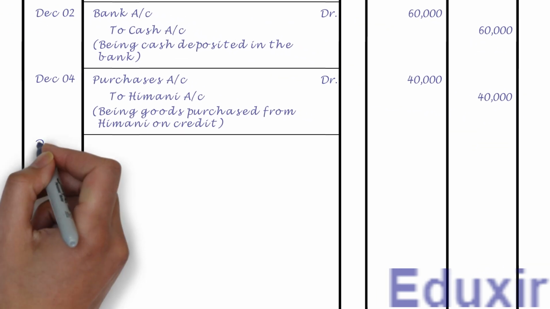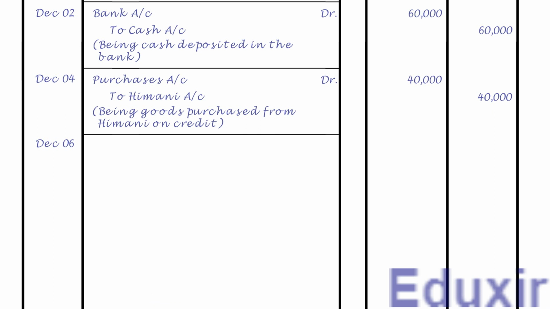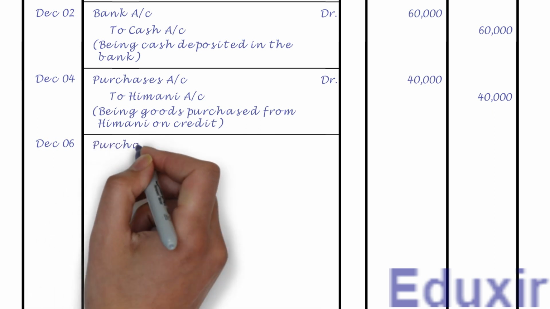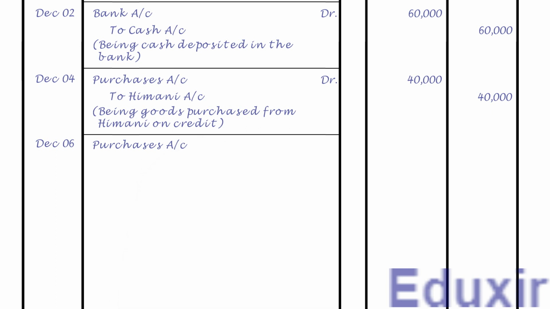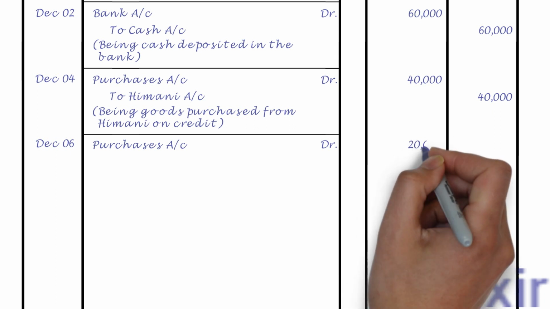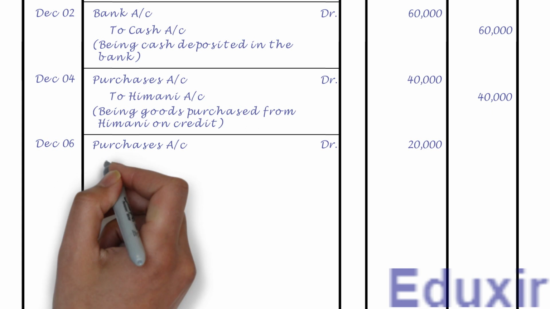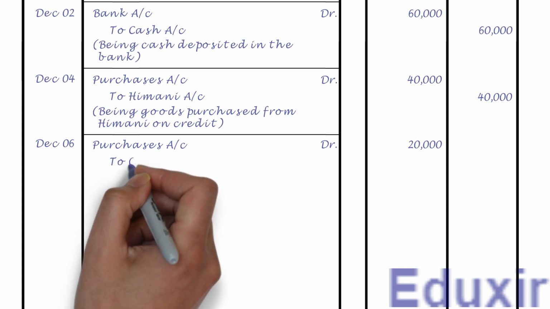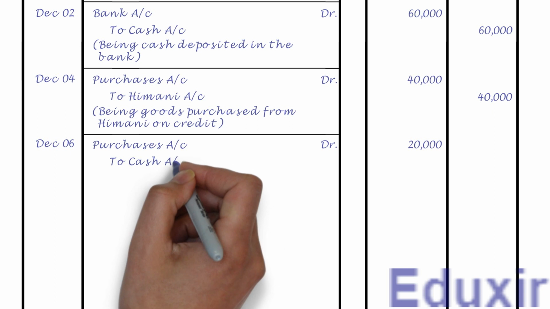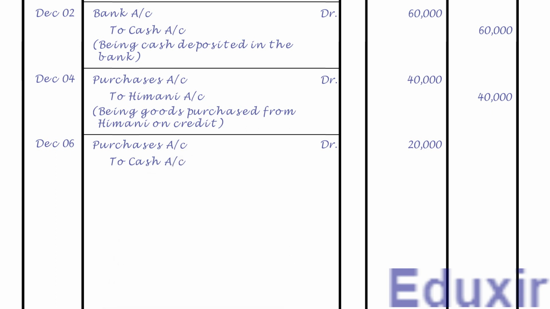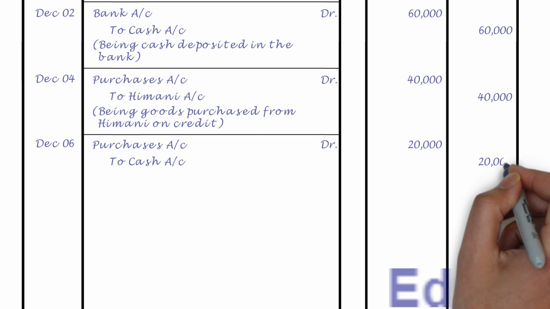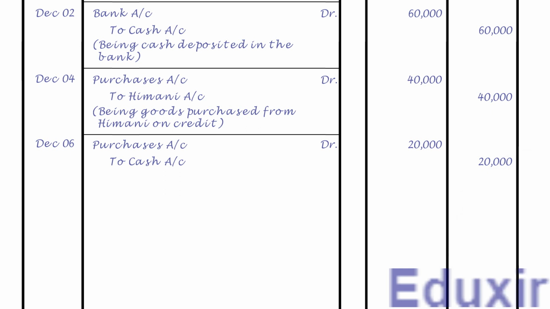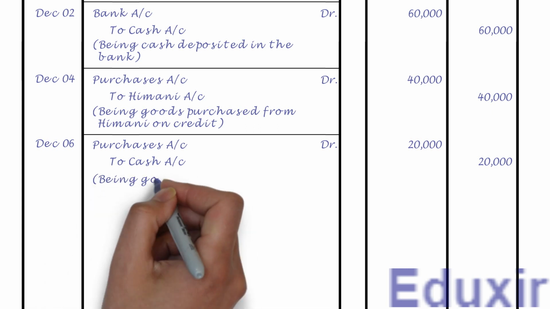Let us first record the date. Let us now record the purchases account as the debit entry. Let us also write the text DR to indicate that this is a debit entry. Let us also write the debit amount of 20,000 rupees into the debit amount column. Leaving a margin, let us record the cash account as the credit entry. Let us also record the credit amount of 20,000 rupees into the credit amount column. Let us now write the narration or description of this transaction, that is, being goods purchased for cash.